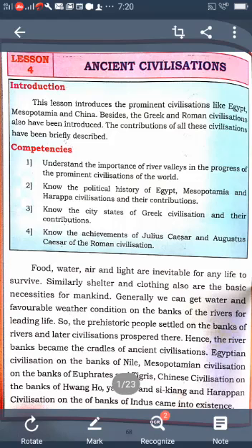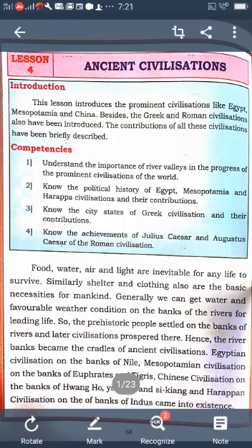His greatest contribution was the Hanging Gardens, which was one of the seven wonders of the world. So the contribution of Mesopotamia was the first code of law in the world by Hammurabi, and also the ziggurats. Ziggurats are the gift of the Mesopotamians. Mesopotamia established trade relations with the Harappan and Egyptian civilizations. Each city has a guardian deity.